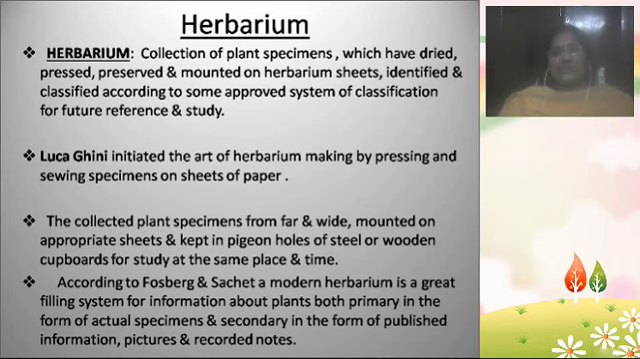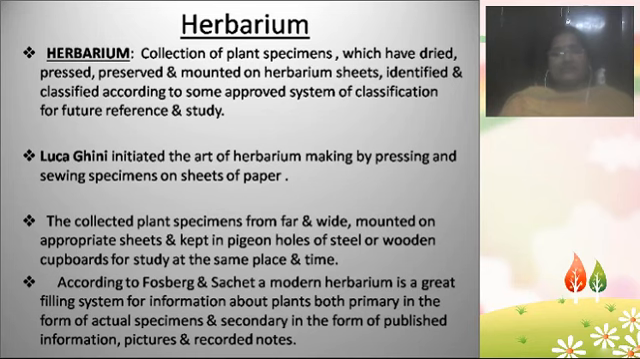So first of all, a herbarium means a collection of plant specimens which have been dried. We have to collect the plants, dry the plants, then press the plant specimens and then preserve them. And then after preservation, after some time, we have to mount, we have to attach these plant specimens on the herbarium sheets. For what purpose? For identification of the plant specimens for the future generations.